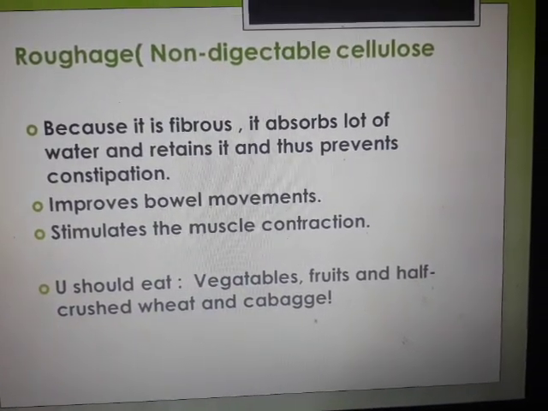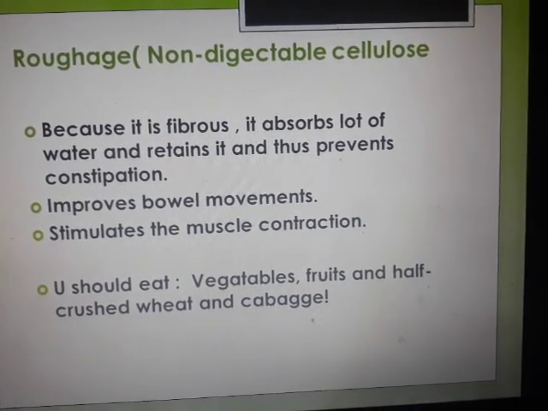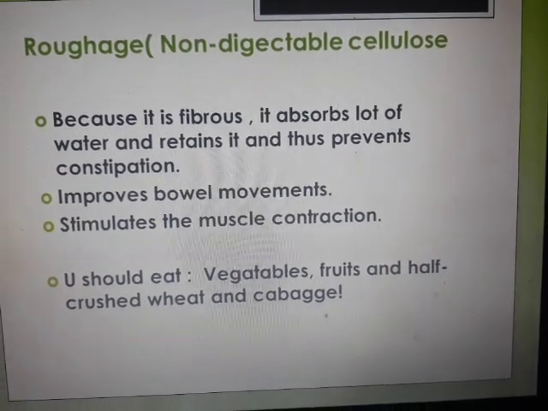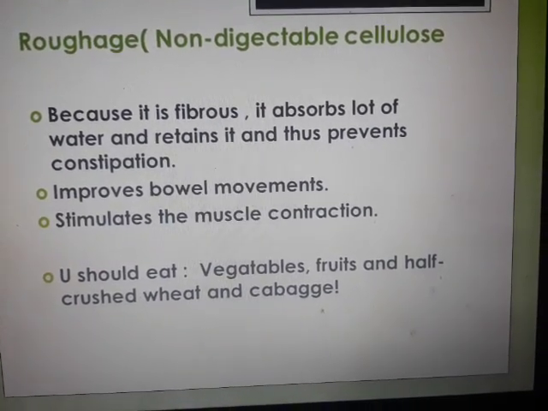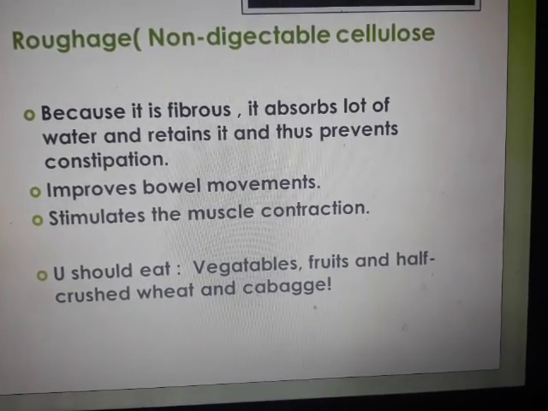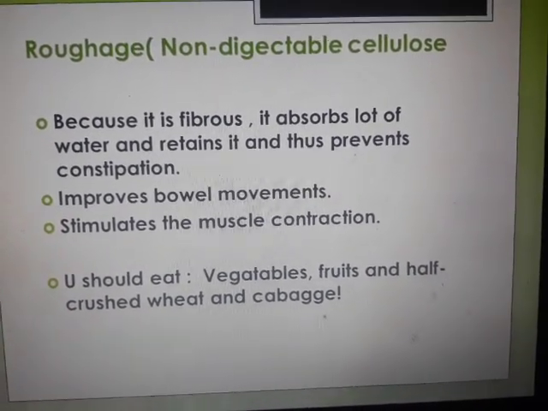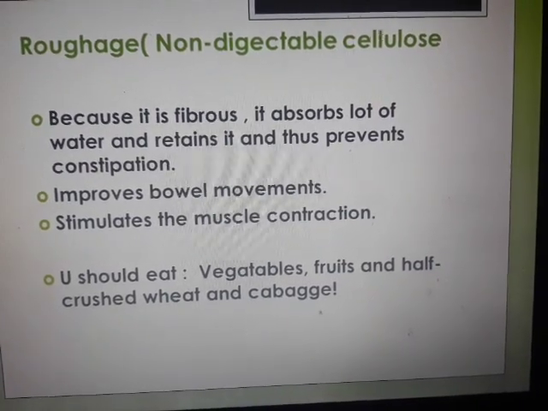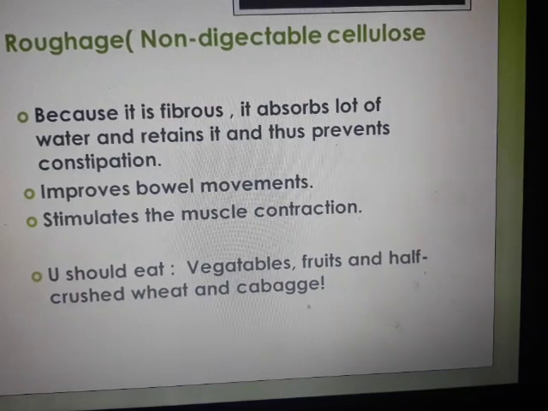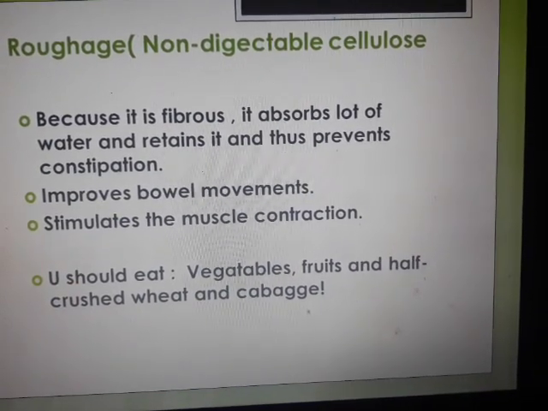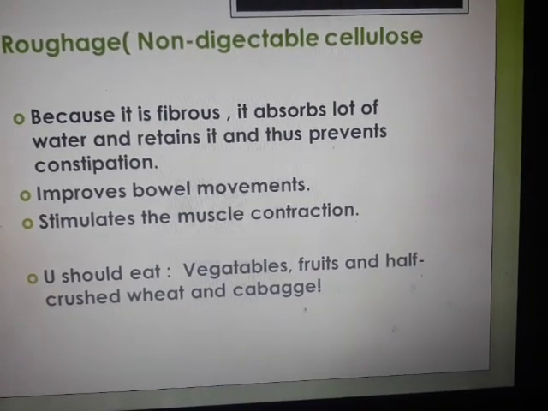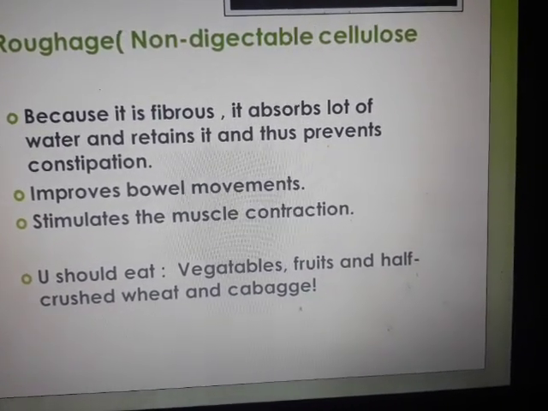Next is roughage. It is a non-digestible cellulose. Because it is fibrous, it absorbs a lot of water and retains it, and thus prevents constipation. We all know why we are supposed to have roughage: because it is fibrous in nature, it retains water and makes the passage of the feces easy. It improves bowel movement. Bowel movement is nothing but the intestinal movements for the passage of the feces. It stimulates the muscle contraction during this passage.